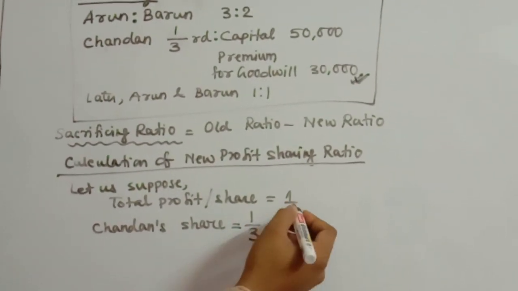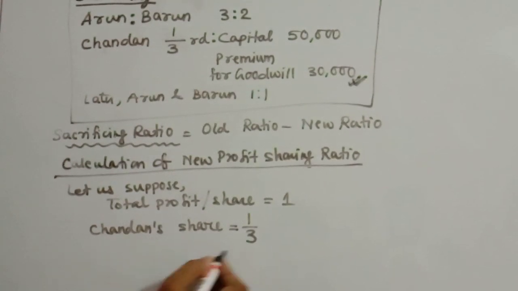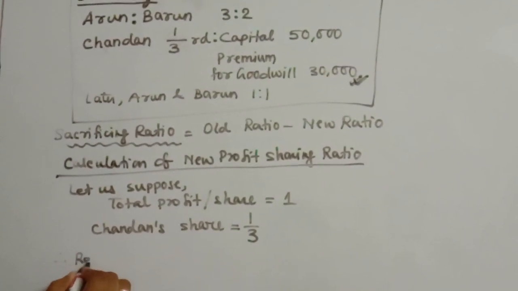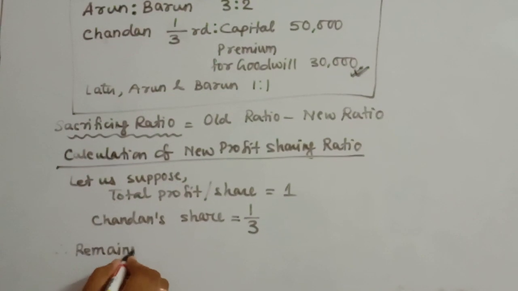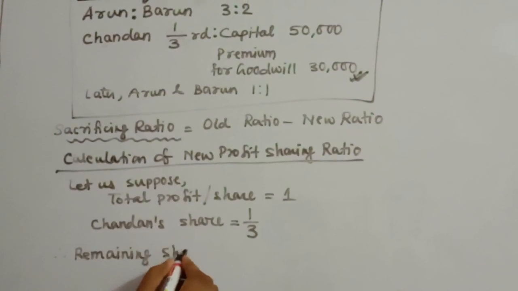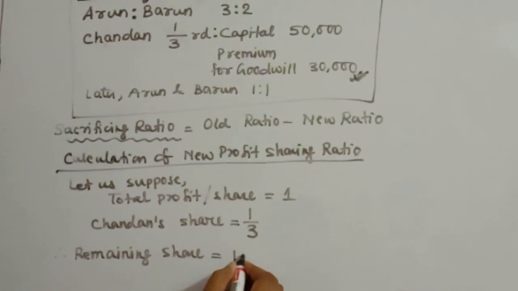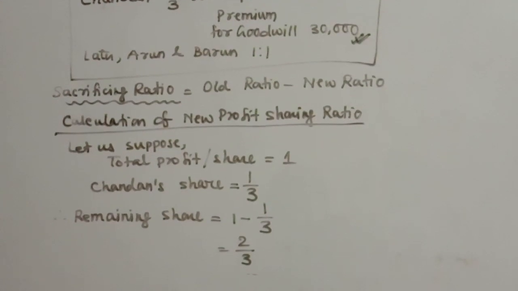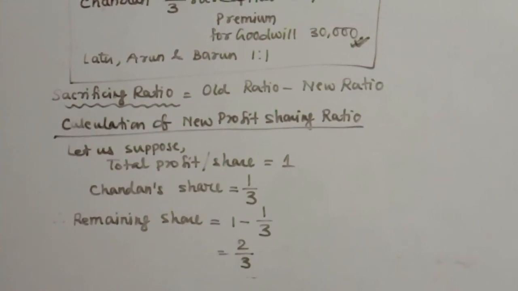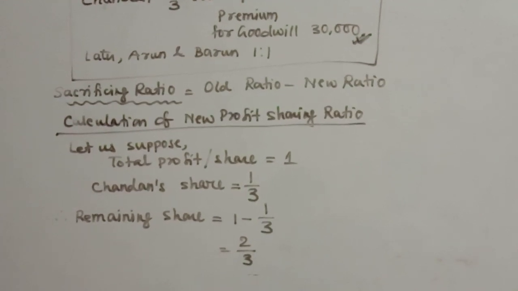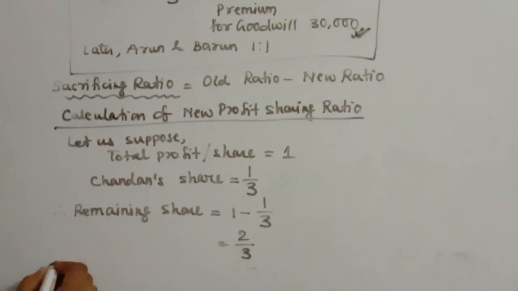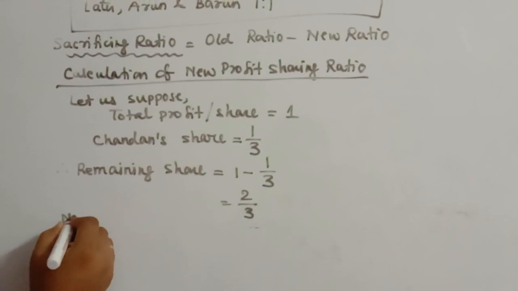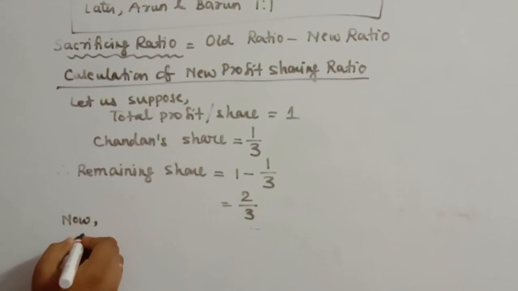Therefore, the remaining share is 1 minus 1/3, which is 2/3. After Chandan has taken his 1/3 share, the remaining share left with Arun and Barun is 2/3. This share will be taken by Arun and Barun.